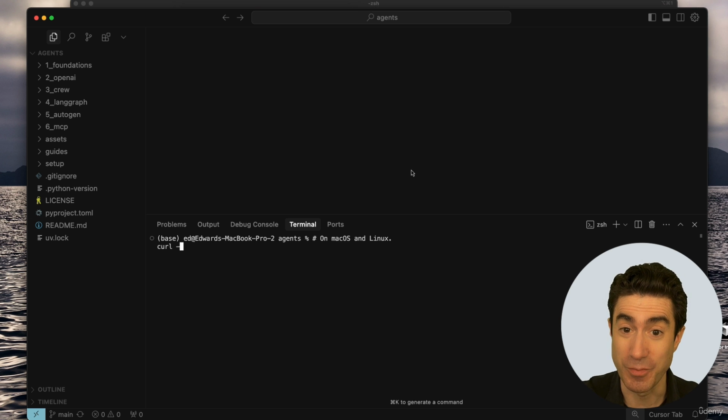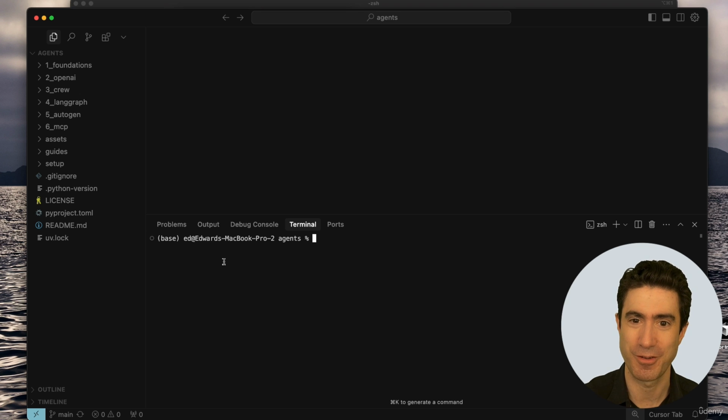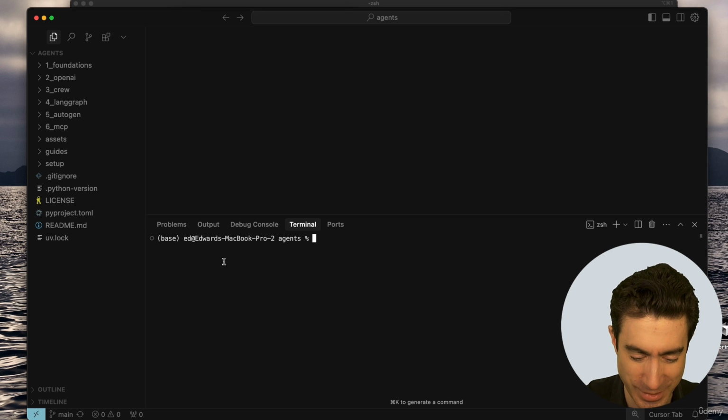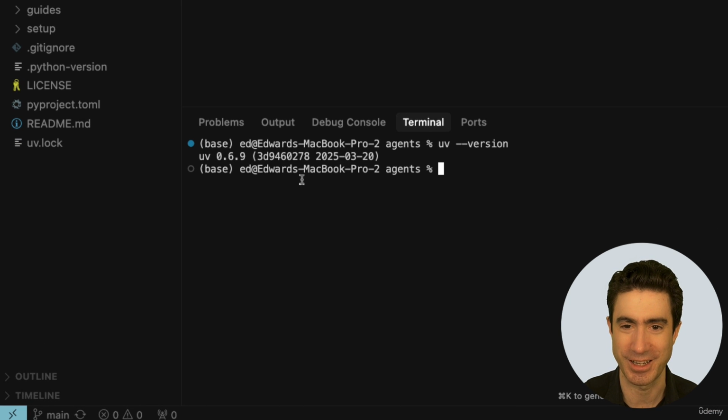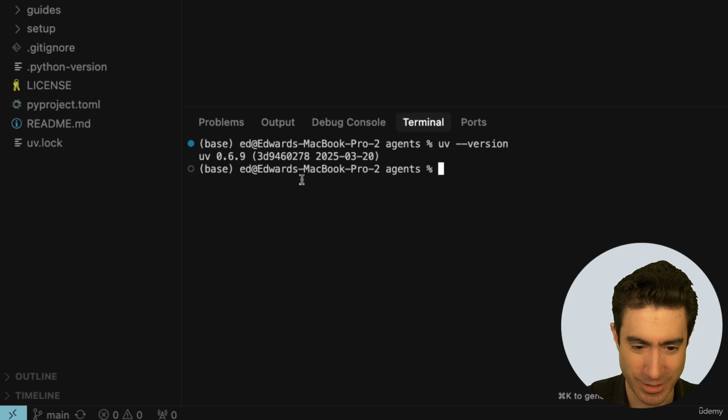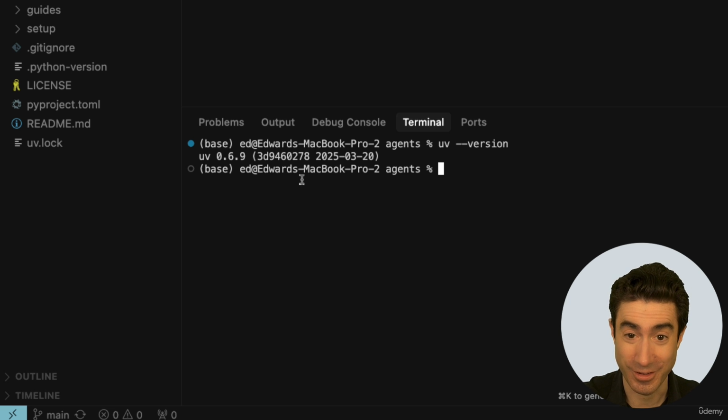Once you've done that, you might need to close this terminal by pressing the X, and you might actually need to quit out of Cursor and bring back up Cursor because it needs to refresh its environment variables. But if you've done that, then if you type uv --version, it should give you a version number, which is telling you that all is good. UV is installed. And with that, we are almost ready to go.